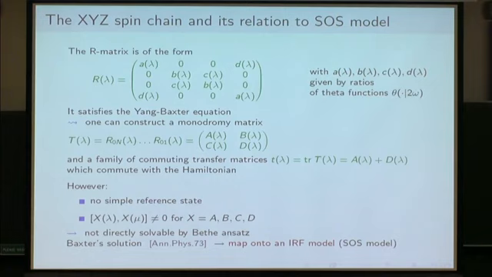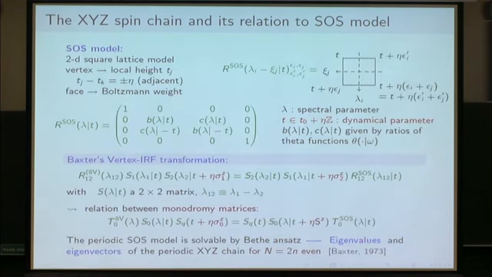solvable by Bethe-Ansatz. So his idea was just that, okay, there is this non-zero element here, so we can try to make some gauge transformation on the matrix to get rid of this element. In fact, you cannot make a simple gauge transformation, but you have to make a generalized gauge transformation. And if you do it,